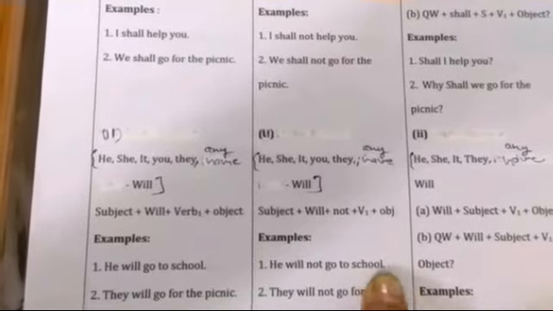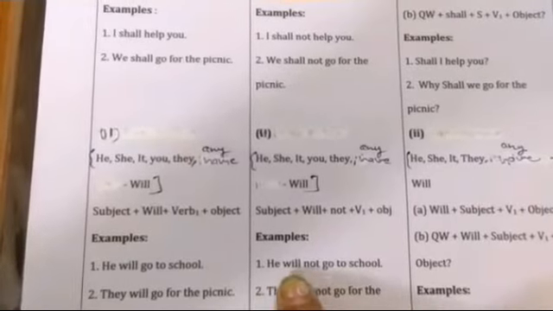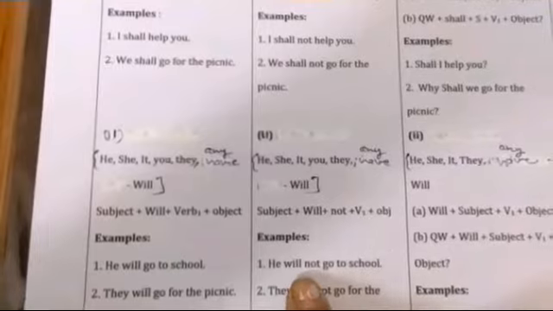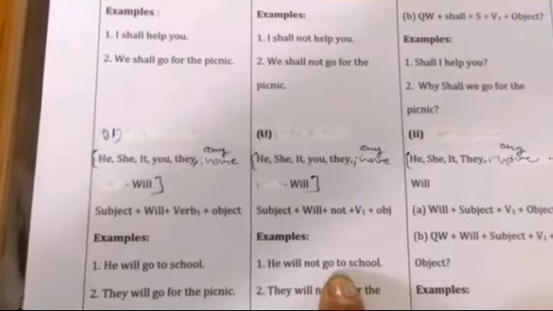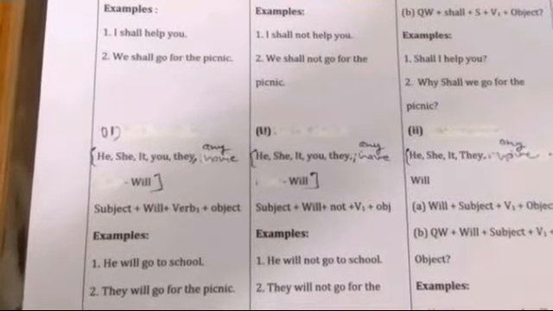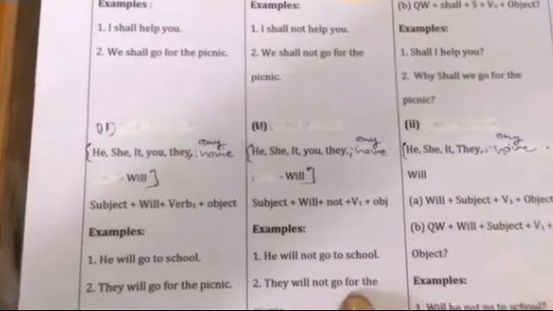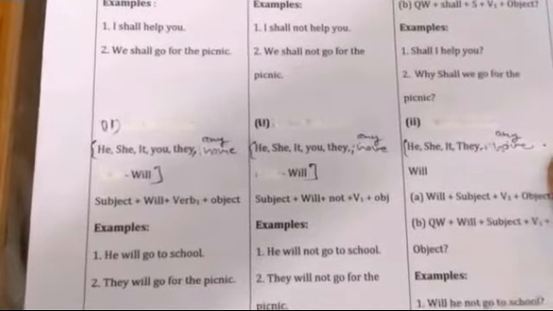He will not go to school. We put will after he in normal condition, but if we stress then we put shall. Then not and verb first form. Next example, they will not go for the picnic, so we put will after they and then not and then verb first form.